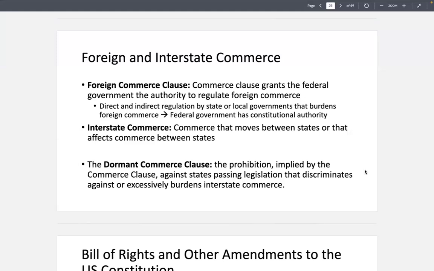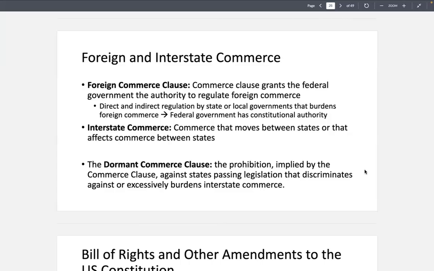Interstate commerce means commerce that moves between the states or, and this is an important or, that has an effect on commerce between the states. So even if you think, I am just operating within the state of Texas, or whatever state you decide to potentially do business in one day, and you're not doing any business across states, maybe you're just operating a hotel, right, with one branch in one city. If you are potentially affecting commerce between the states, you are subject to the Interstate Commerce Clause and therefore to the federal government's authority.